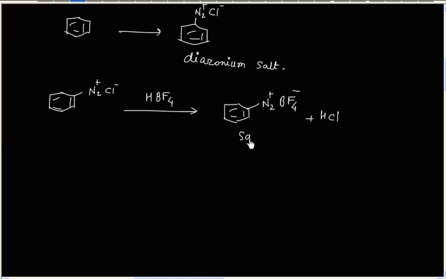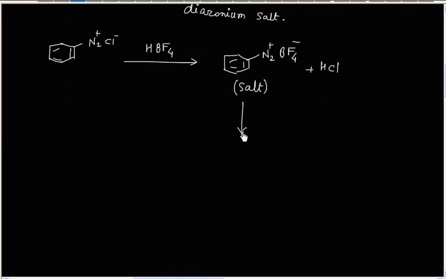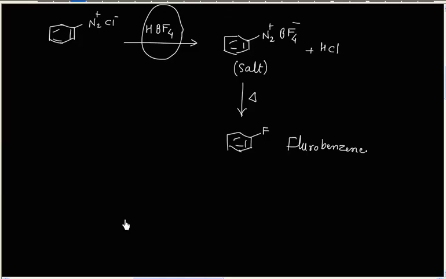So this is the salt. And if I heat this compound, we will have fluorobenzene. So this is the indirect method. So first we have to treat diazonium cation with HBF4 and the product is heated and this will give monofluorination.